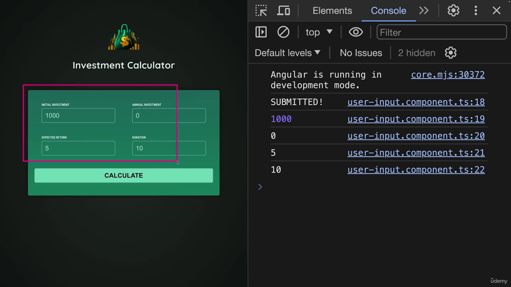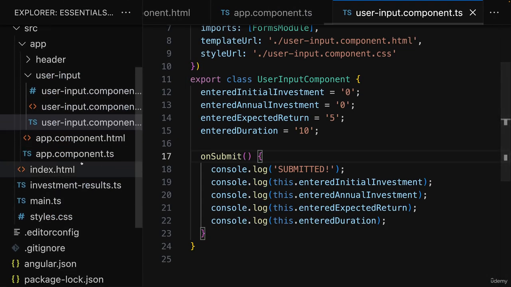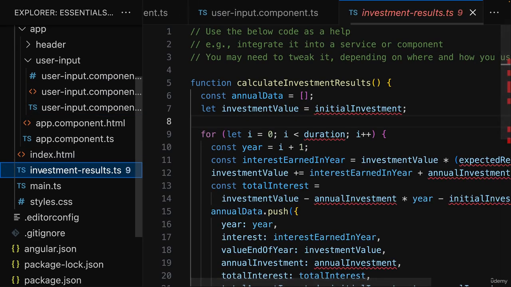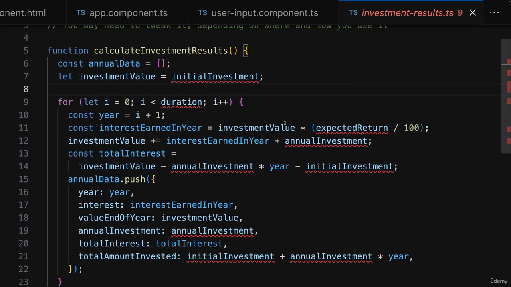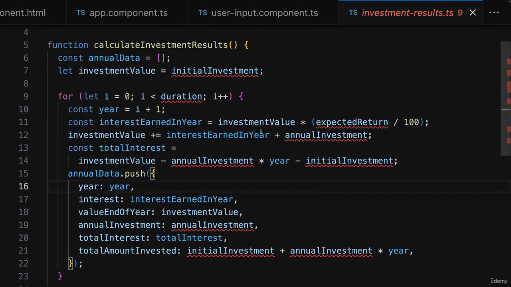So now that we are collecting that data entered by the user, the next step is to derive those results. And of course, for that, I provided you with this investment results TypeScript file, which contains some code where you can use those captured input values to derive the annual data, which should be output in the table. Now, the question is where we want to use that code, though.